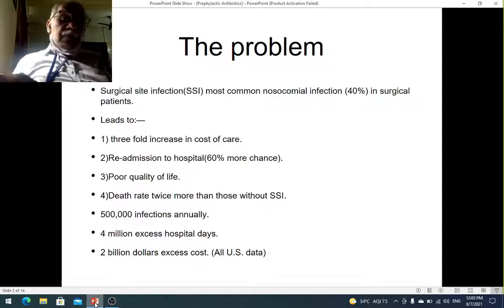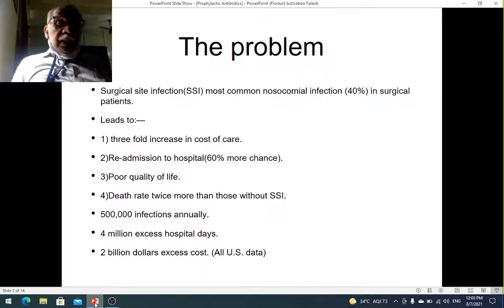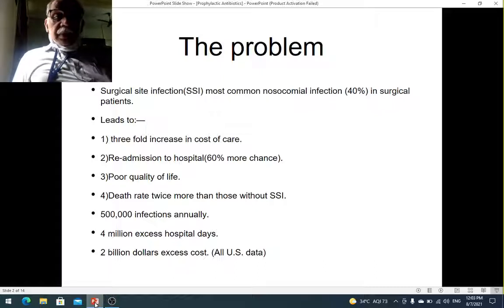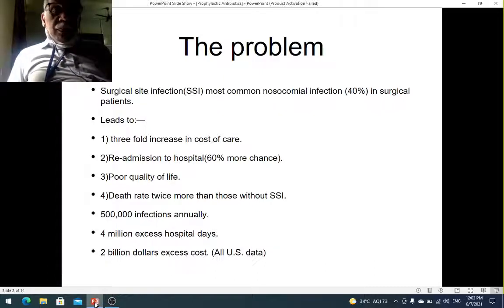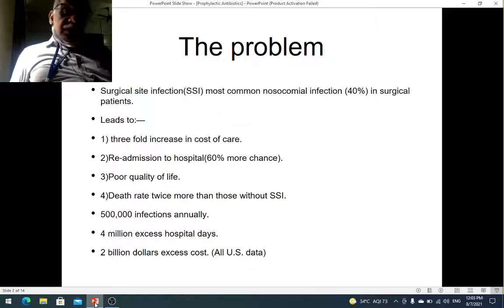There is a threefold increase in the cost of care. There's a 60% chance of readmission for the patient, and there is a poor quality of life because of the surgical site infection. And it is said that the death rate is twice as much in a patient who has surgical site infection compared to a patient who does not have surgical site infection after the surgery.